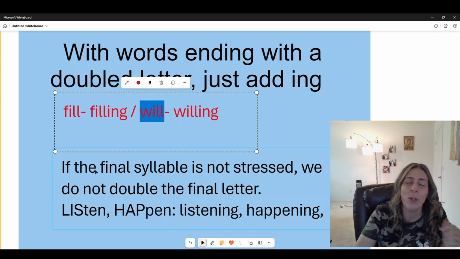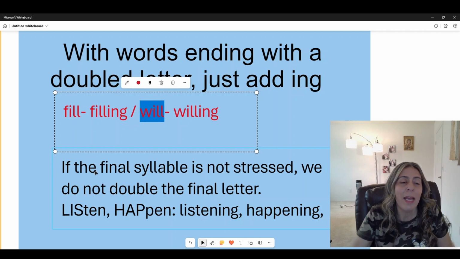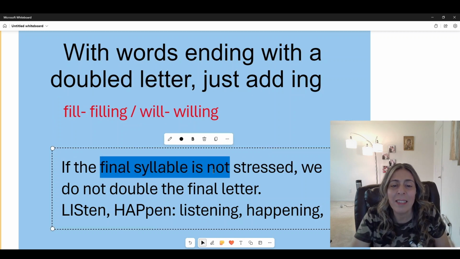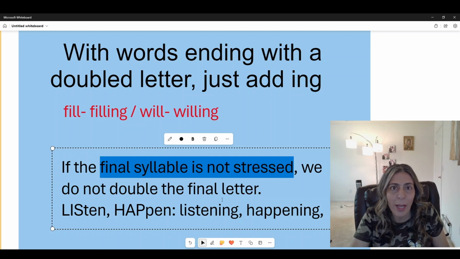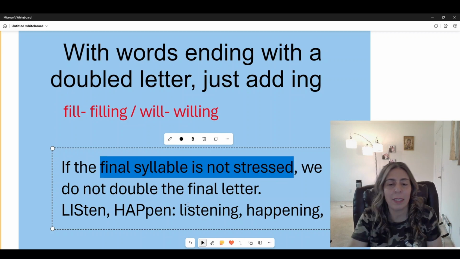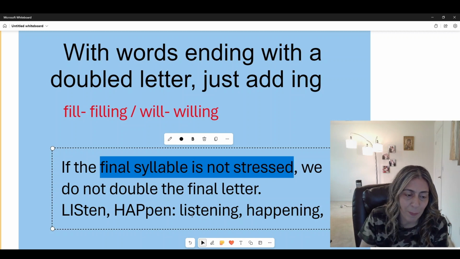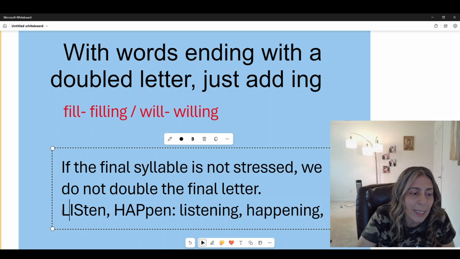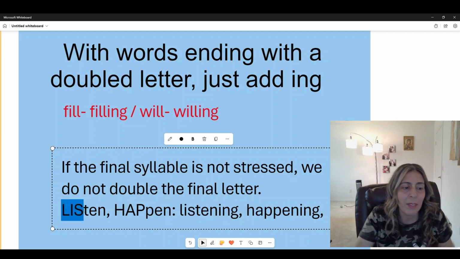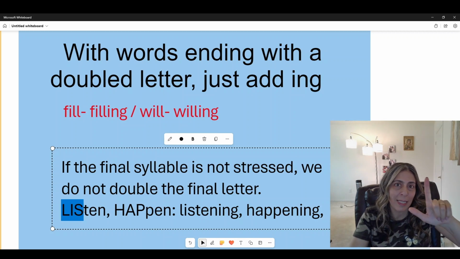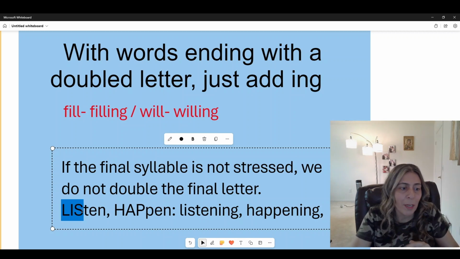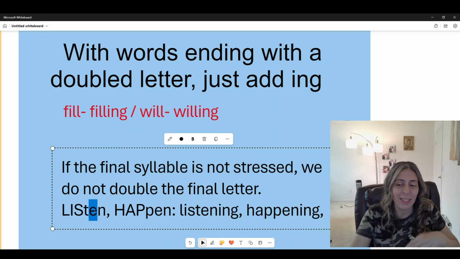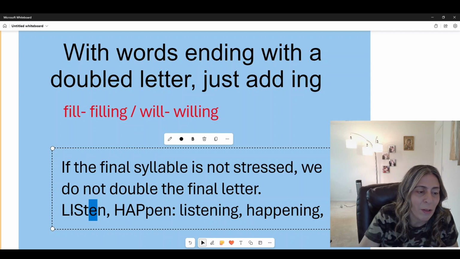Now, we have words with two syllables. Okay, in any case, the final syllable is not stressed. Okay, we do not double the last letter. Okay, we do not double that. And an example about that is this. Look, listen, listen. This is two syllables. Listen, because we have one vowel here and one vowel here. We have two syllables, okay, like I said, I'm gonna explain about syllables later in another video.